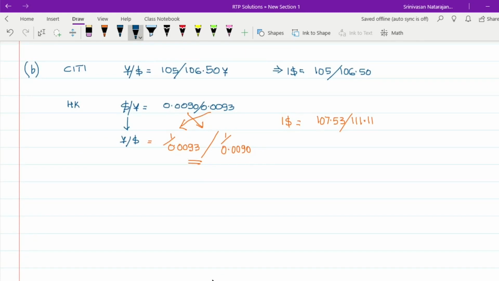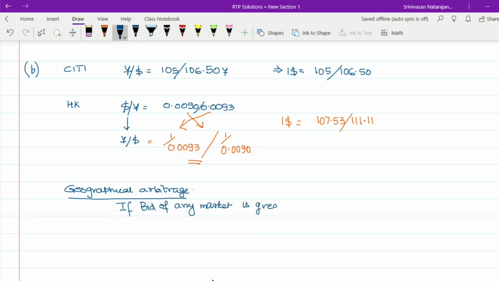Okay. Now how can we determine whether any arbitrage exists? Now this is clearly a case of analyzing a geographical arbitrage. Why do I say so? Because there are two locations involved. So there is a possibility that if the rates are different, then we could buy from one location and sell it in another. That is why this is called a geographical arbitrage. Now let us look at these two quotes. In a geographical arbitrage, how do you determine the arbitrage possibility? The simple rule is, if the bid of any market is greater than the ask of any market, then arbitrage exists.